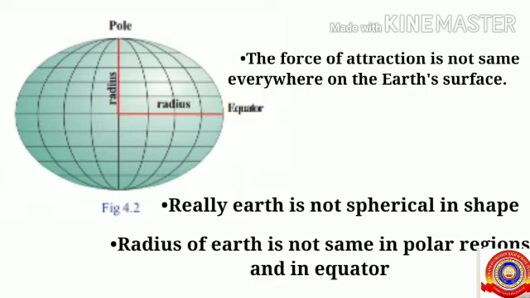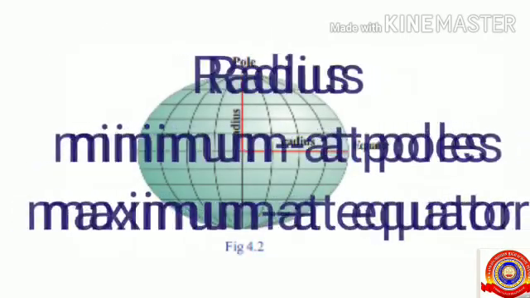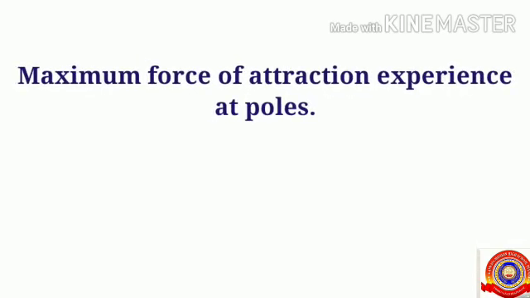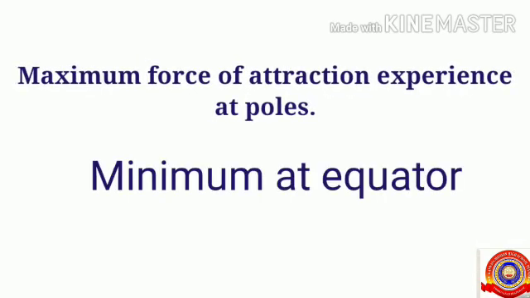The radius of the Earth is not the same in polar regions and at the equator. The radius is minimum at the poles and maximum at the equator. According to this, the force of attraction also differs. The force of attraction is maximum at the poles. That means if a body is placed at the poles, it experiences maximum force of attraction compared to the equator.